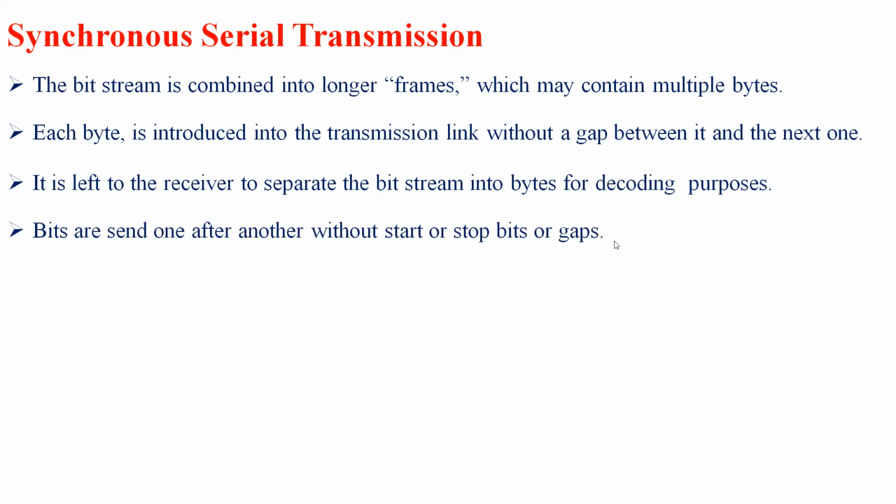Bits are sent one after the other without start, stop, or gap. As I said, unlike an asynchronous serial transmission, in a synchronous serial transmission there is no start bit, stop bit, or gaps. It is the responsibility of the receiver to group the bits into streams.